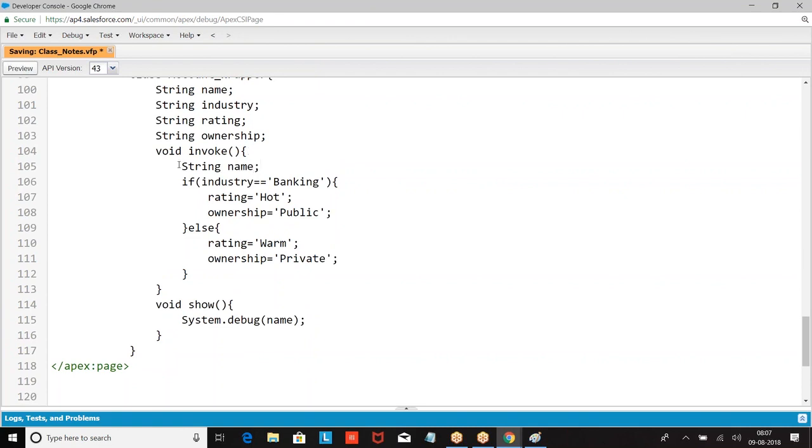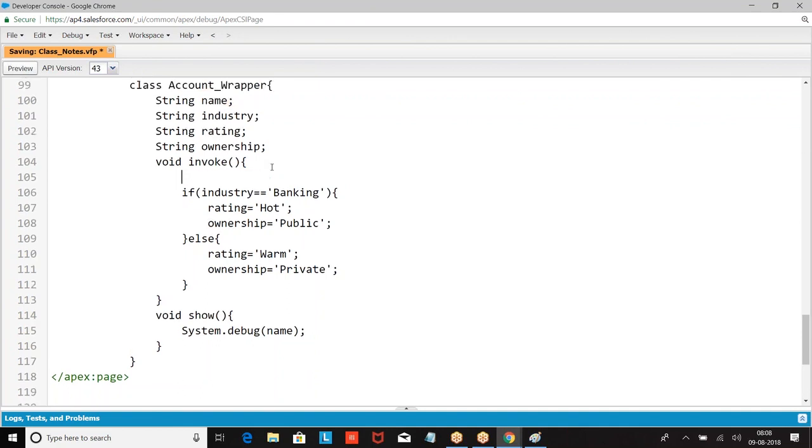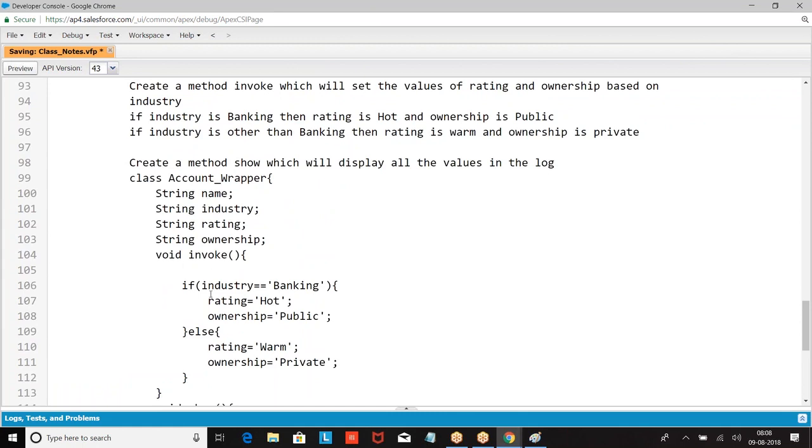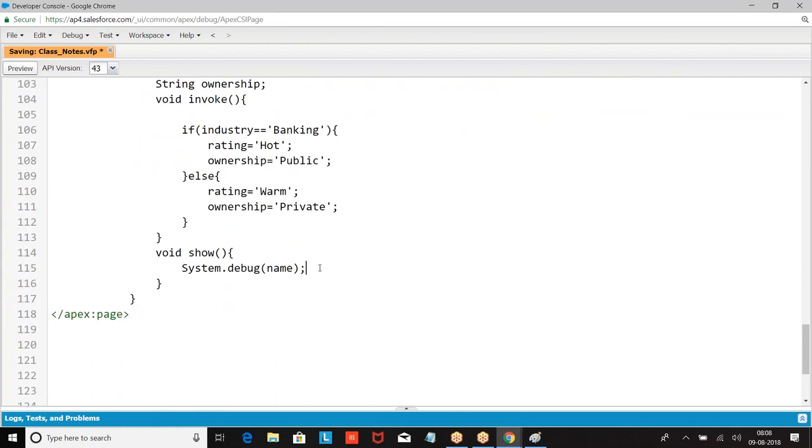If I define the variable name here, can I use it in show? No. Why? This variable becomes local to this method. If you define it within the curly brackets, you can only use that variable within those curly brackets. If you define it outside, it can be used here or here.